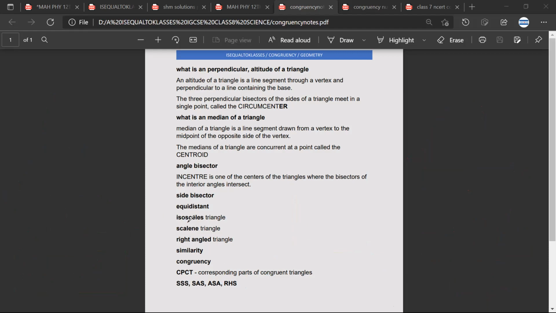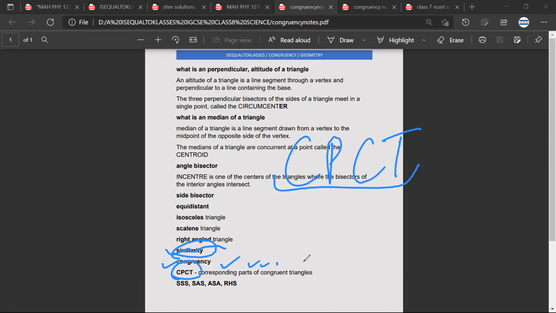In higher classes, maybe in 9th or 10th, you will meet similarity also. I'll skip similarity for now. Congruency we have discussed. There is another word, CPCT, that we will meet. I'll just give you the full form: corresponding parts of congruent triangles. We will discuss this when we discuss the problems. So don't worry about this, but this is again a word which you will meet, CPCT.